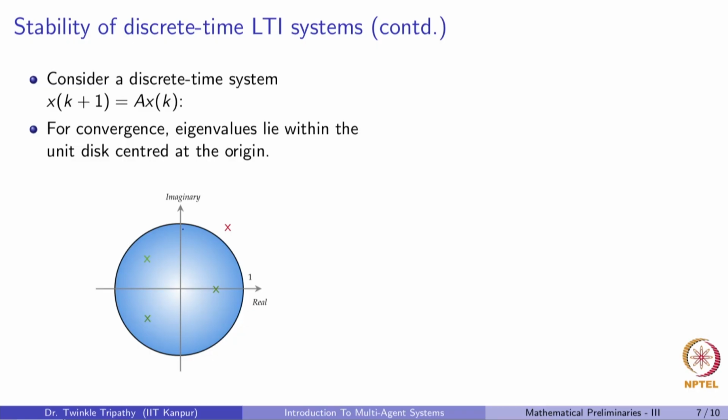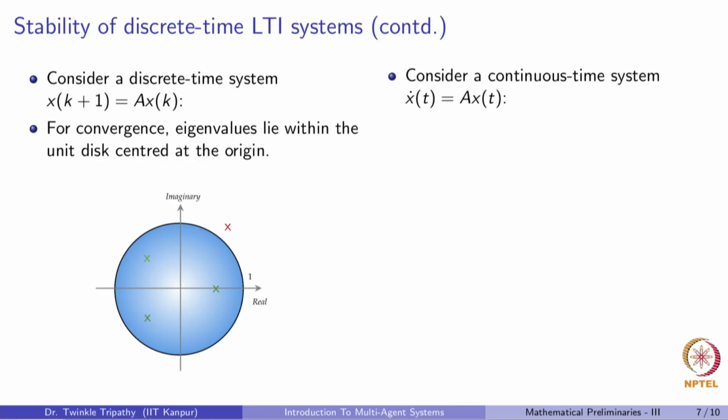This radius here is equal to 1, and all of the roots which lie inside will make the system stable. But if we have a root which lies outside, then the system becomes unstable. Note that only one root outside is enough to make the system unstable, because the solutions will diverge along this.